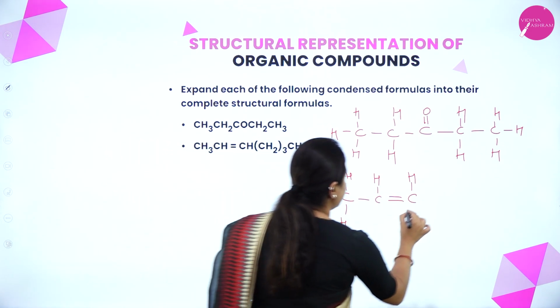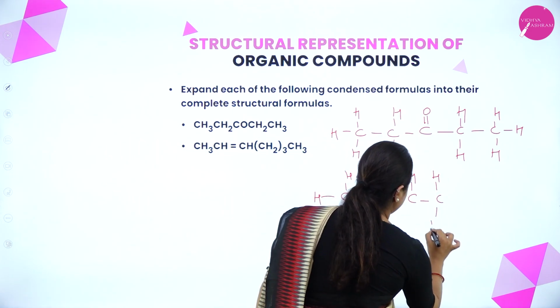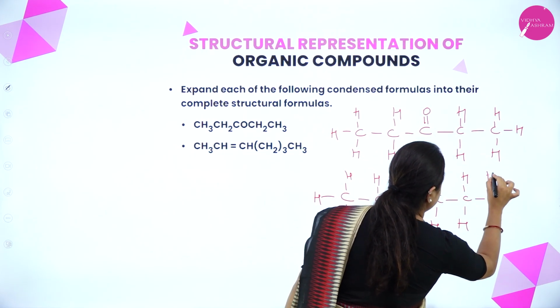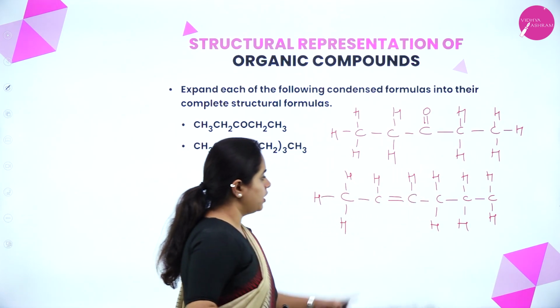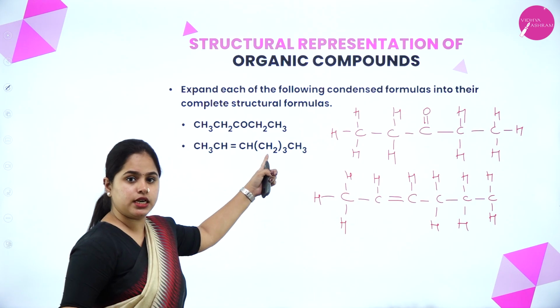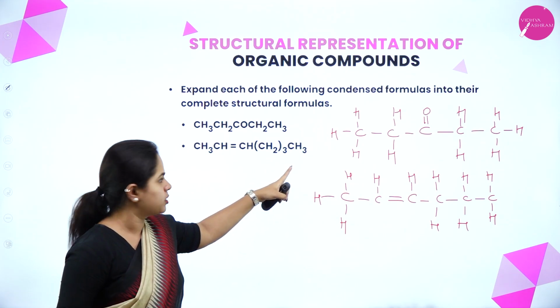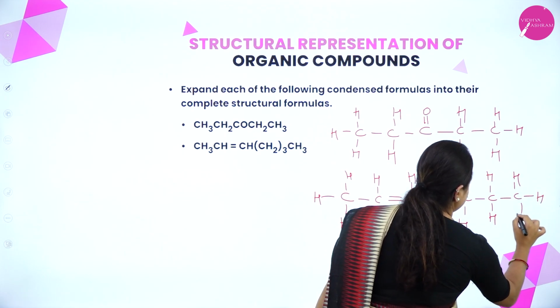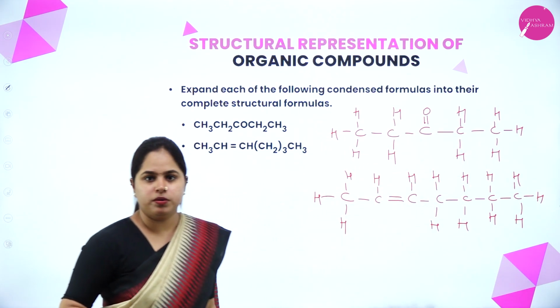After this, there is 1 CH2, 2 CH2, and the third CH2. So these 3 CH2s were represented inside this bracket as CH2 thrice. And the last one is CH3. I hope it is clear.